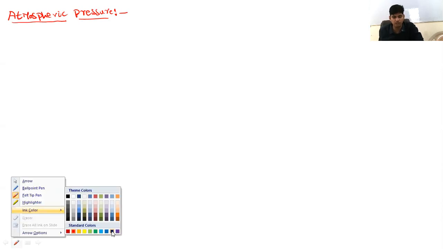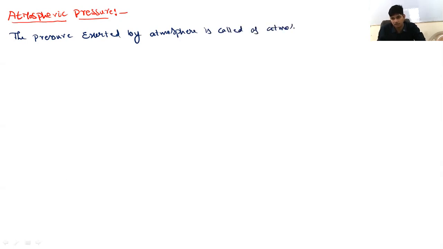The pressure exerted by the atmosphere is called atmospheric pressure.